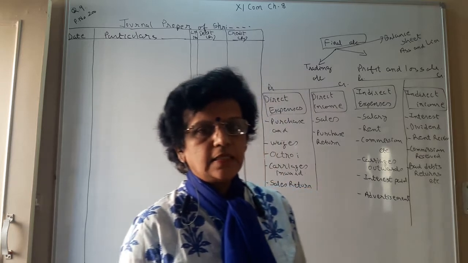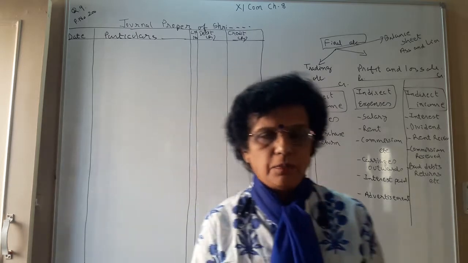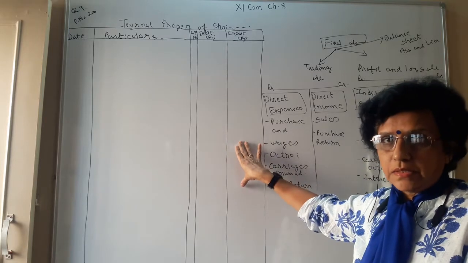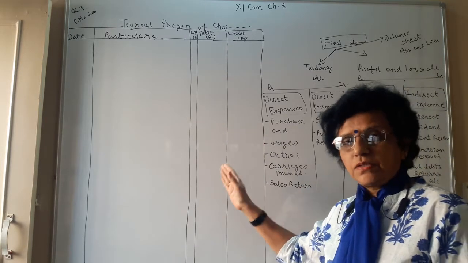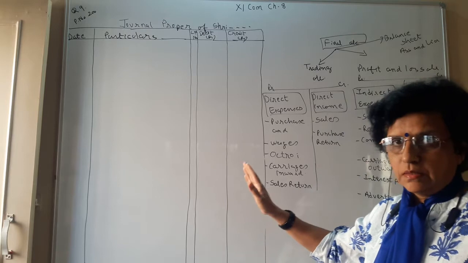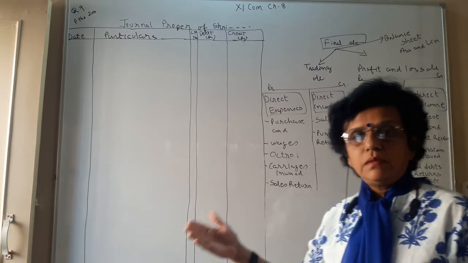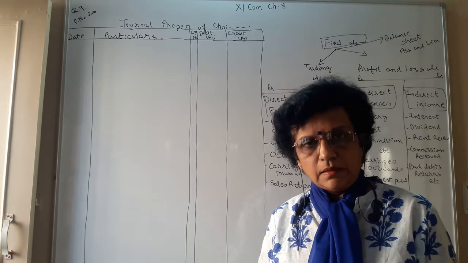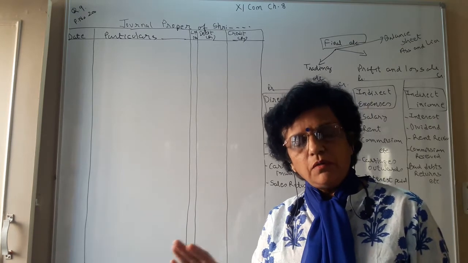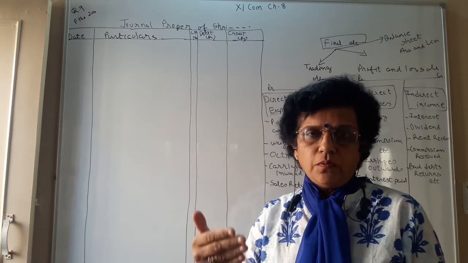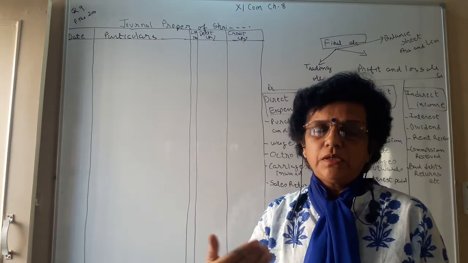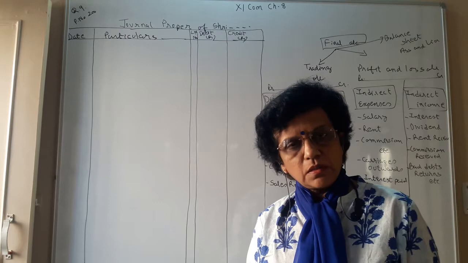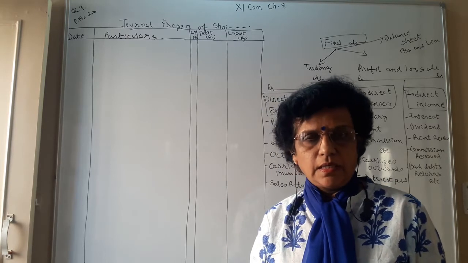Now today let us see the last example of journal proper, where we are going to observe the closing journal entries. The last classification of journal proper is the closing journal. Now what does closing journal mean? Closing journal entry means at the end of the year, when we close all our books of account, to know whether we have made a profit or not, whether it is a profitable business or a loss making organization.